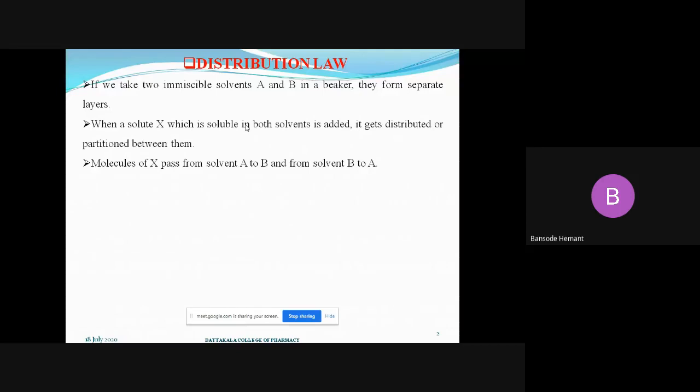And we have studied that solute molecules will move, transfer, pass from higher concentration to lower concentration. They are trying to reach the equilibrium condition.